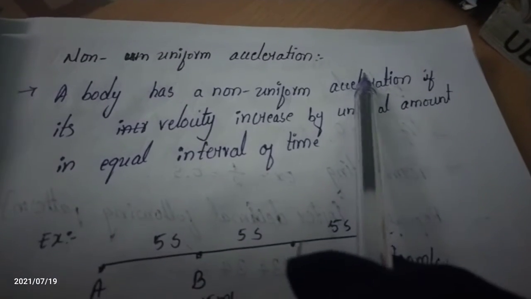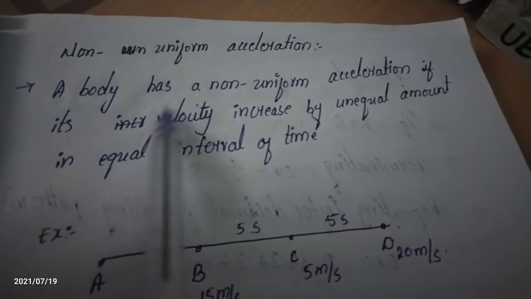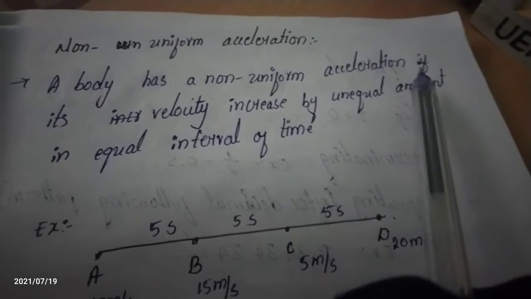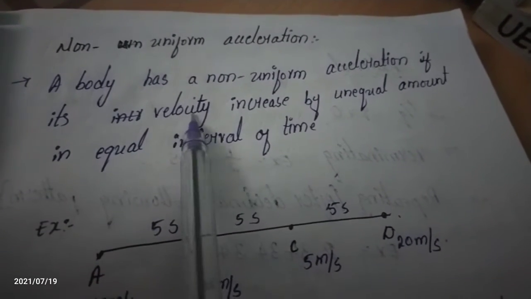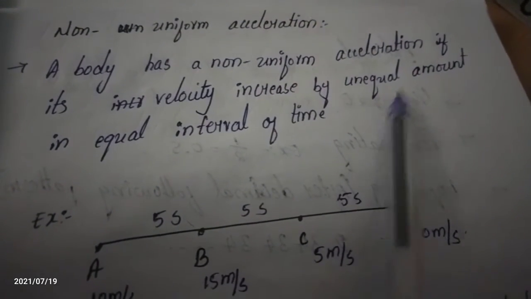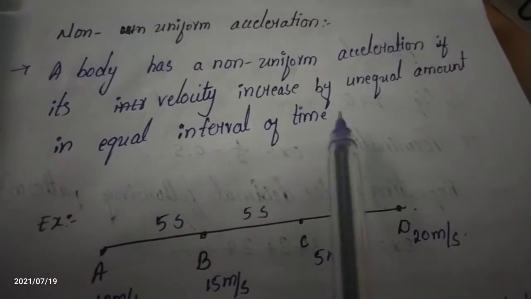Non-uniform acceleration. What is non-uniform acceleration? The body has a non-uniform acceleration if its velocity increases by unequal amounts in equal intervals of time.